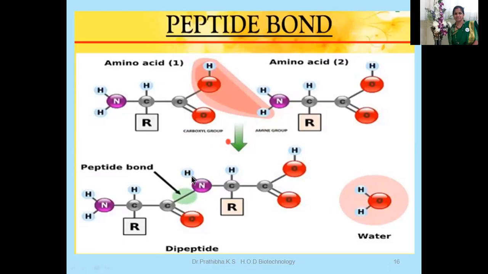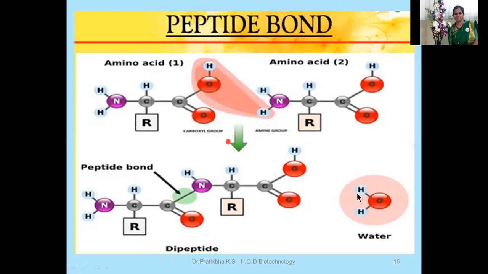Once the peptide bond is formed, this is known as a dipeptide. Dipeptide means the C double bond O NH is the peptide bond. We use di because this peptide bond is formed due to the presence of two amino acids, amino acid 1 and amino acid 2. If one more amino acid is added, you mention tripeptide.